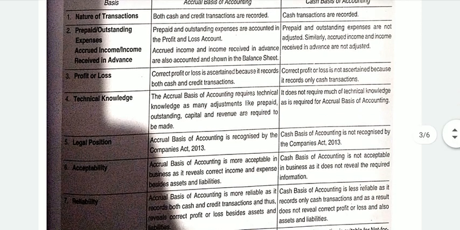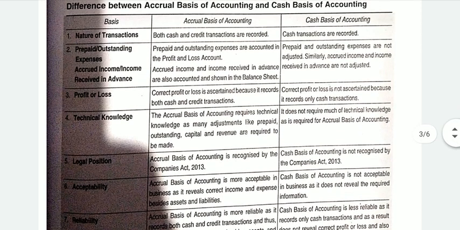The other main point is that the accrual basis of accounting is recognized by the company law, Companies Act 2013. But cash basis is not recognized by the Companies Act 2013. And accrual basis of accounting is more acceptable to businesses because they know this system shows the true and fair view of the financial position of an enterprise.